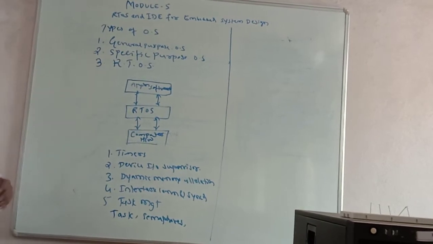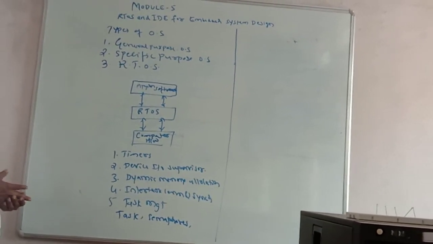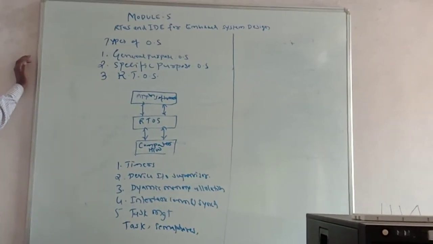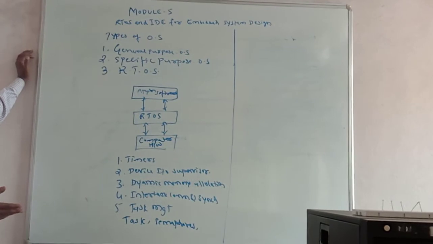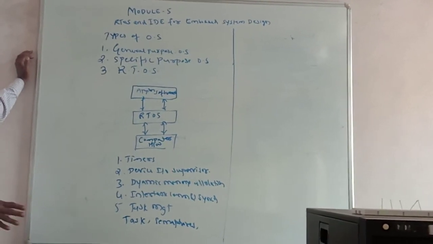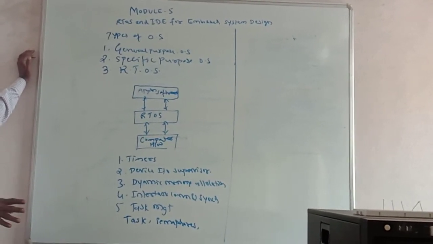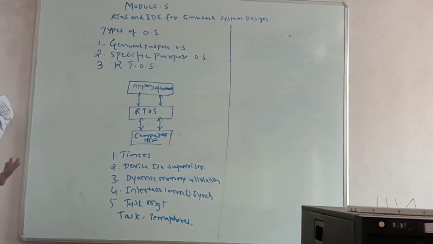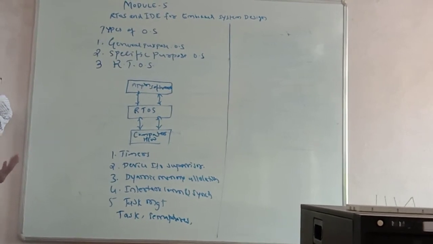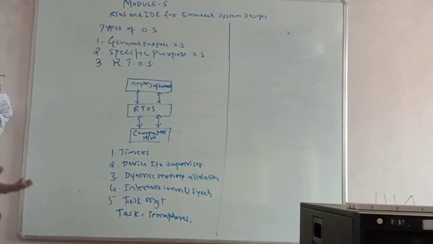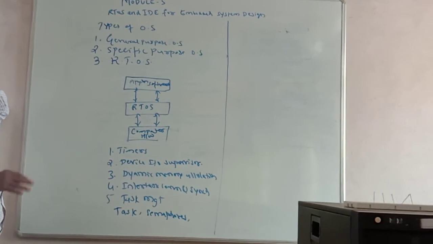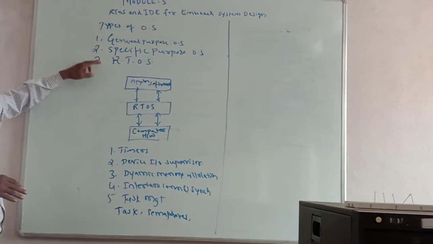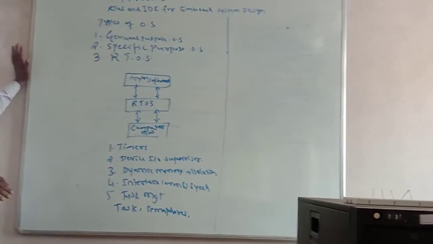And now we enter another type of operating system, which is known as the specific purpose operating system. What is specific purpose? These operating systems are not useful for general applications, but they are useful for specific applications. For example, flow control, chemical industries, data analytics, and more complex operations. At that time, we can use the specific purpose operating system. The RTOS comes under the specific purpose operating system.